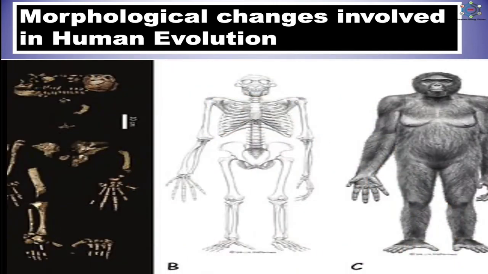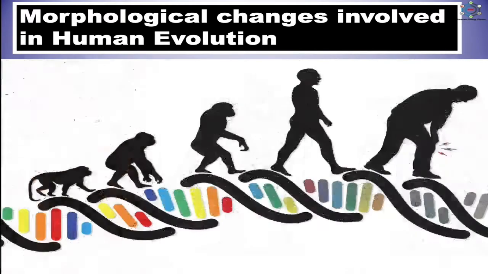Reduction in the size of the pinna, narrowing and elevation of nose and reduction in the sense of smell, formation of chin, increase in the mobility of neck to see all around, opposability of the thumb to make the hand able to grasp objects, and efficient manipulating devices for making and using tools and learning skills. Reduction in body hairs, and development of curves in the vertebral column for the erect posture, acquiring of a ball-like form by the pelvic girdle with broad ilia to support the viscera, increase in height. This provided greater range of vision and was advantageous for living in the open savanna.